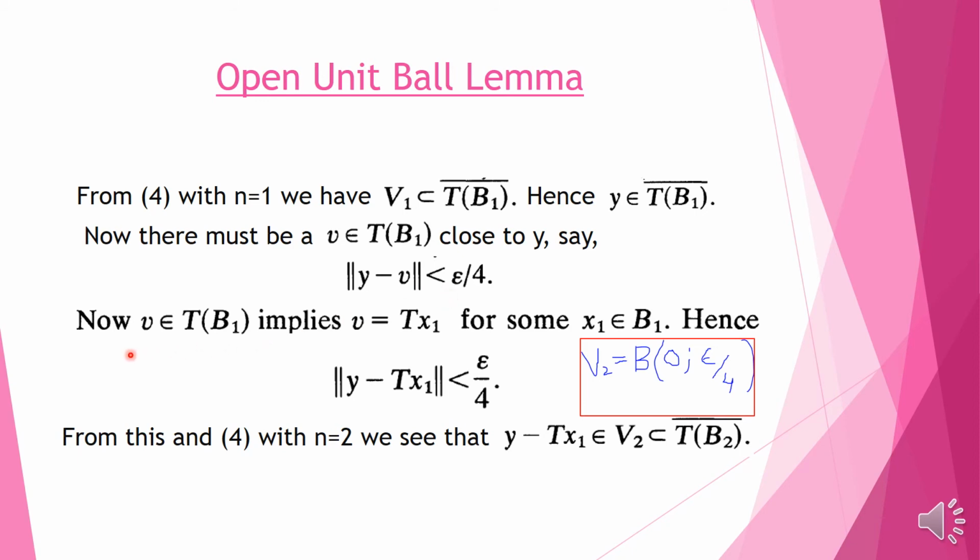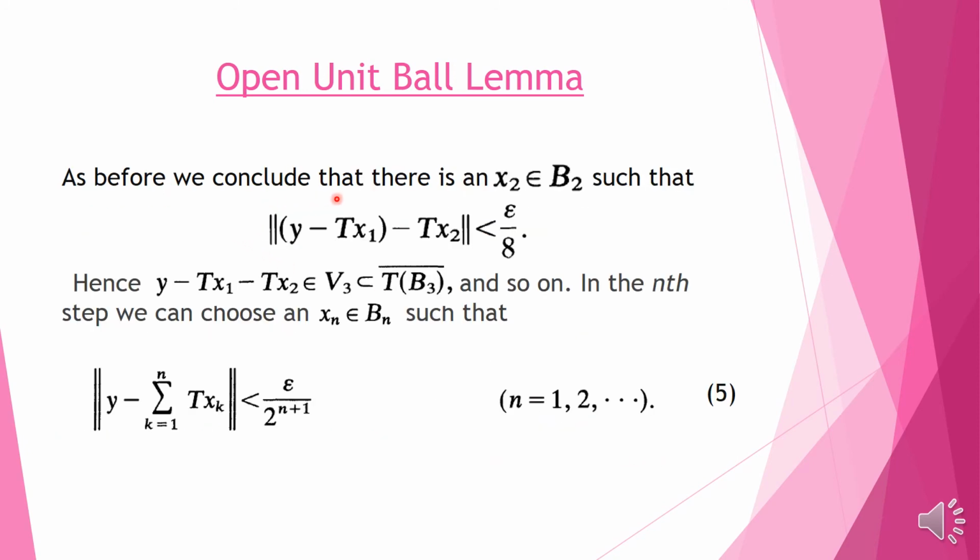Now V belongs to T of B1, so this implies that V is equal to T of x1 for some x1 belonging to B1. So we can write the norm of y minus Tx1 is less than epsilon by 4. Now V2, if we put 2, then we will get a ball of radius epsilon by 4, and the norm of y minus Tx1 is less than epsilon by 4, so we can say that y minus Tx1 belongs to V2.